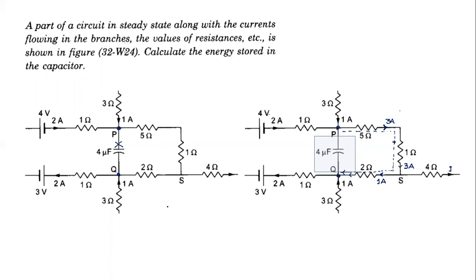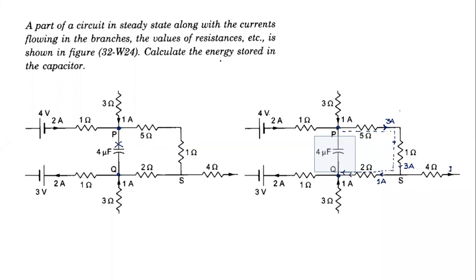Let's find the answer. -6 × 10⁻⁴. So easy. I think all of you should follow.